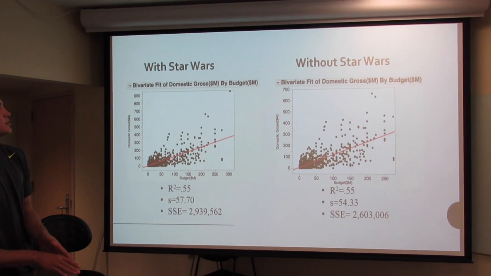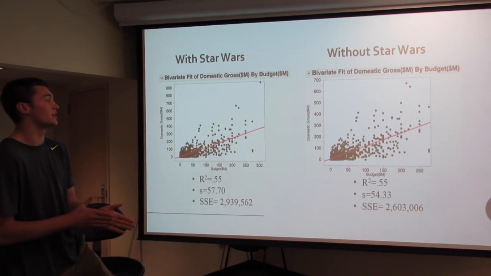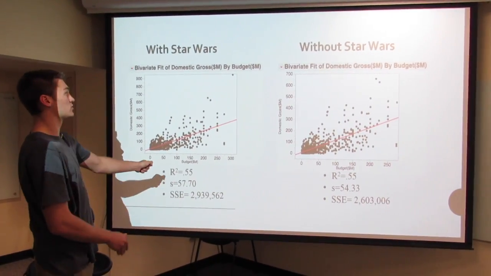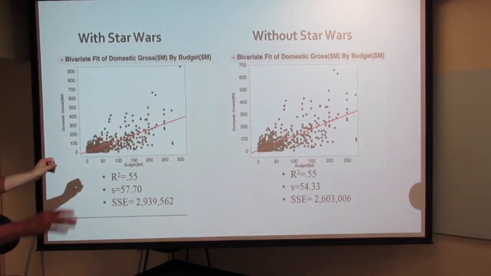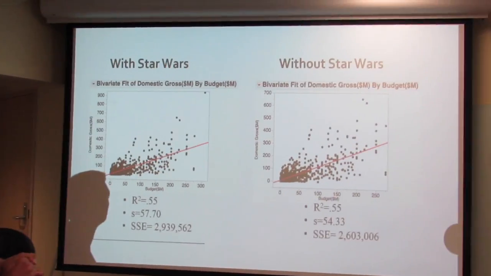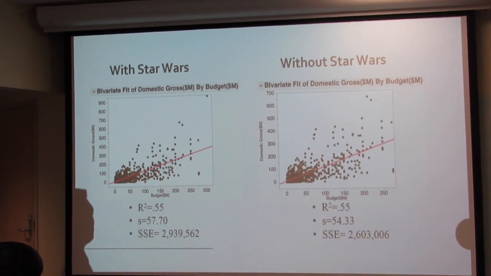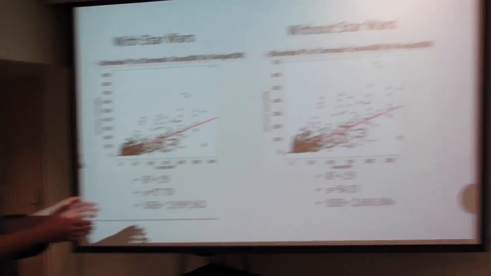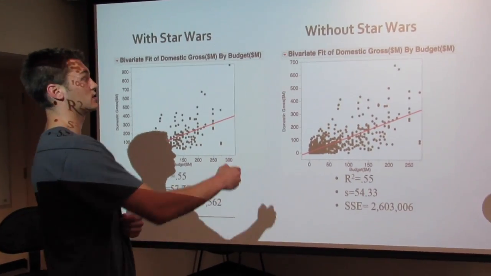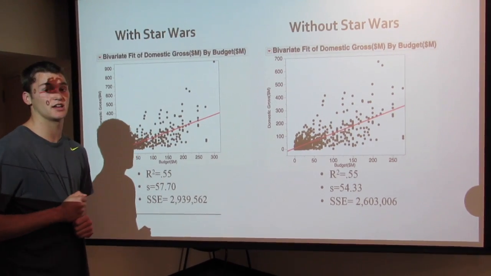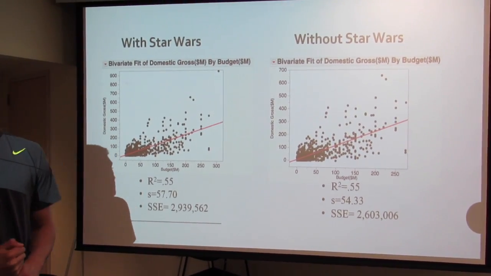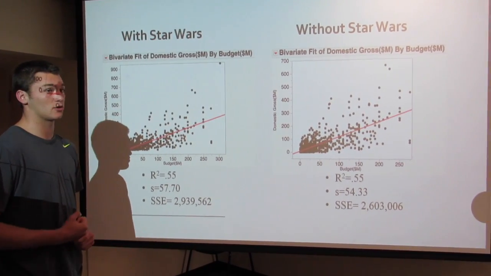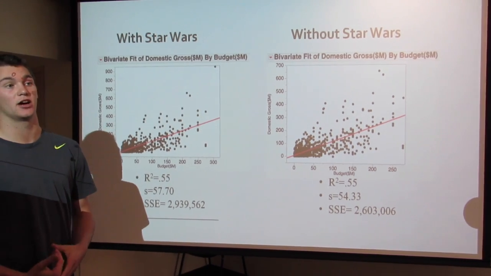We ran a linear regression with and without the Star Wars observation in our data set. Actually, the R-squareds were the same. Both were 55% of the variability explained. Our standard error and our sum of squared error both dropped significantly when we took Star Wars out of the data set. There were better predictions and less residual error in the model, so taking the Star Wars outlier out actually did help us significantly.